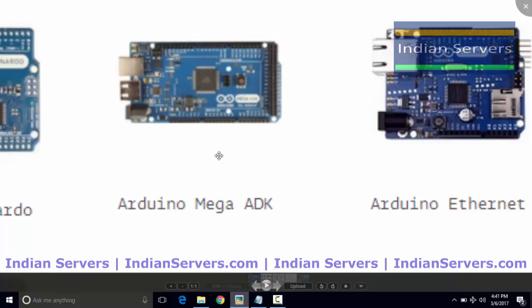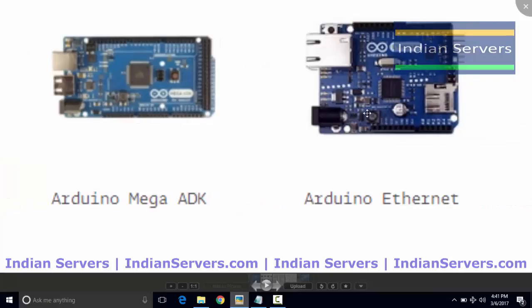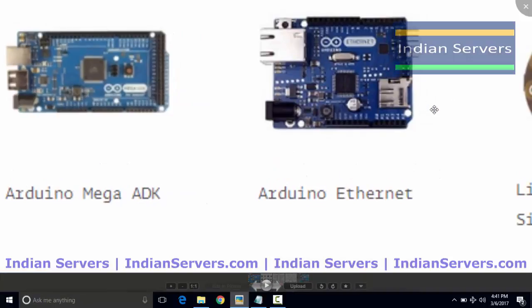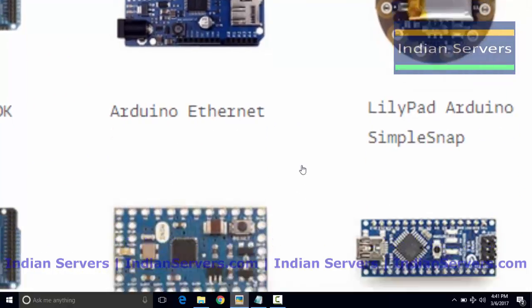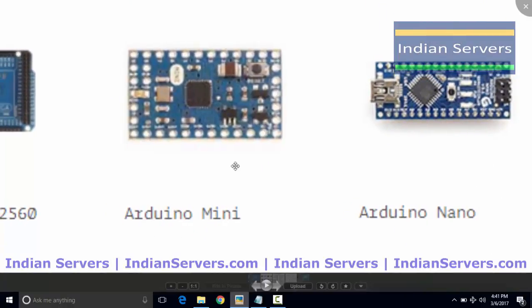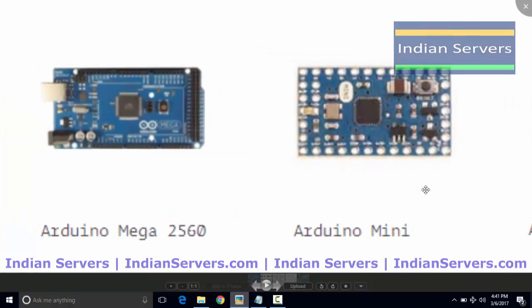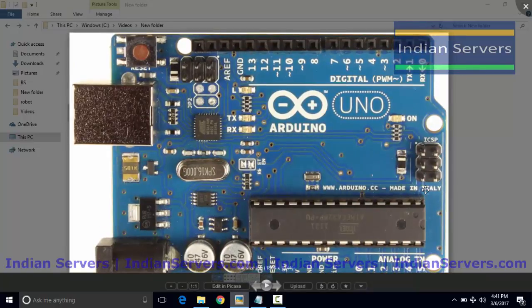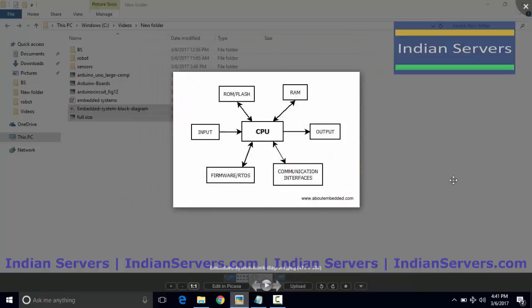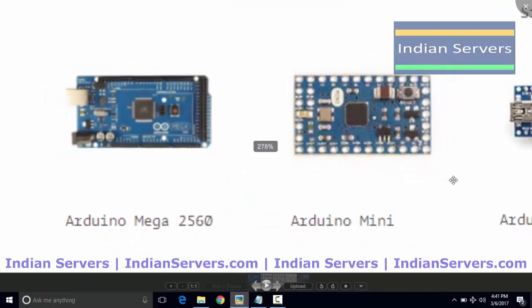If you want to connect your Arduino board to the cloud, you have to use Arduino Ethernet, where you can connect a LAN cable to the LAN port, and also you can interface an SD memory card and make data loggers. If you are making a smaller, lighter project, you can go with Arduino Nano. So it all depends upon your application. The basic and beginner friendly board is Arduino Uno.